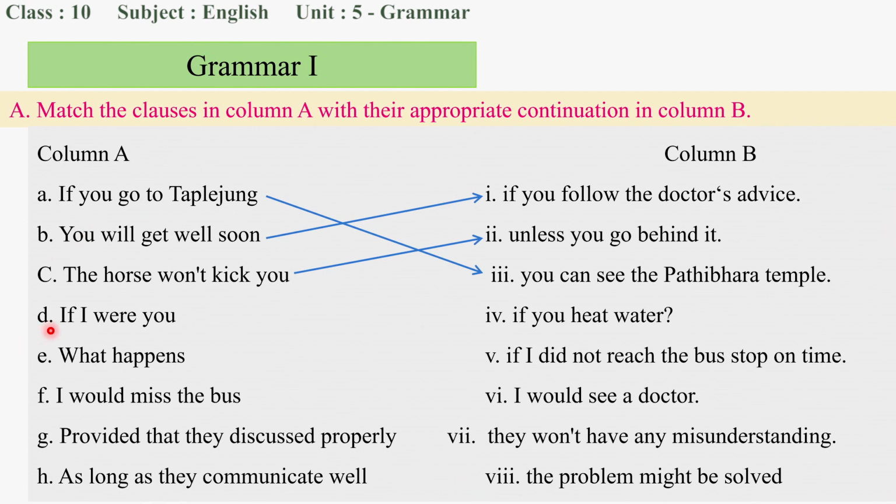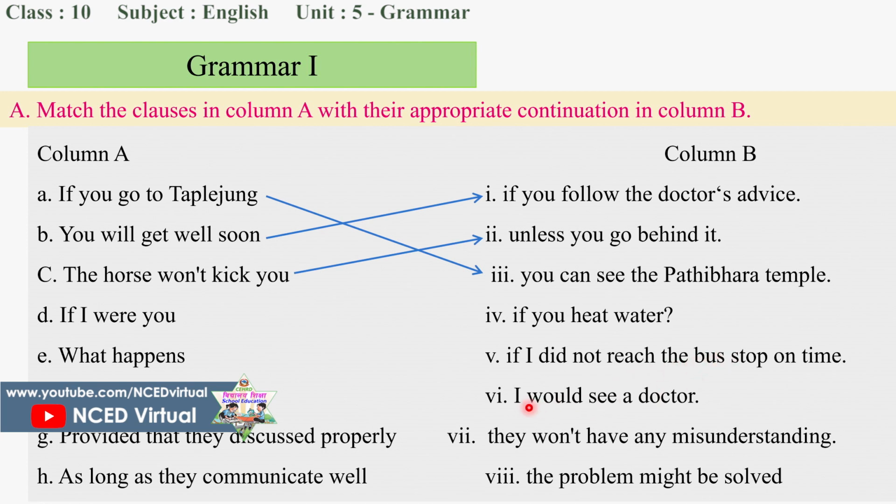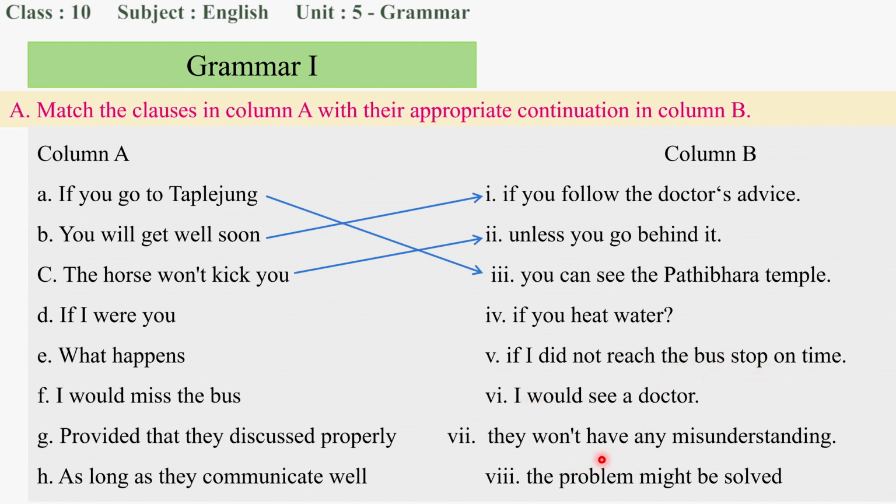Let's go to D. If I were you, what's the condition? If I were you, what happens? If you hit water, if I did not reach, I would see a doctor. If I were you, I would see a doctor. Okay, it's a kind of suggestion as well, right? Yes, this kind of statement we use for suggestions as well. If I were you, I would see a doctor.